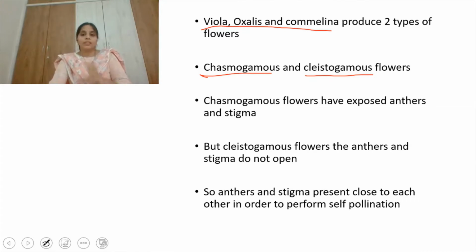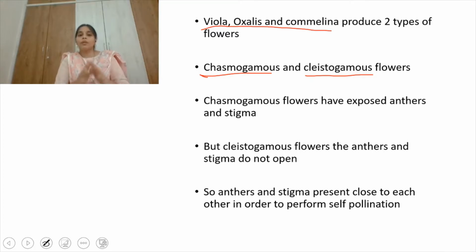So what happens is, see, fertilization has to take place, right? In order to continue its generation, it has to reproduce. So what the cleistogamous flowers will do is, the anthers and stigma are present very close to each other. As they are not well exposed and do not open, both are present very close to each other in order to initiate self-pollination, right? So in cleistogamous flowers, most probably self-pollination takes place.